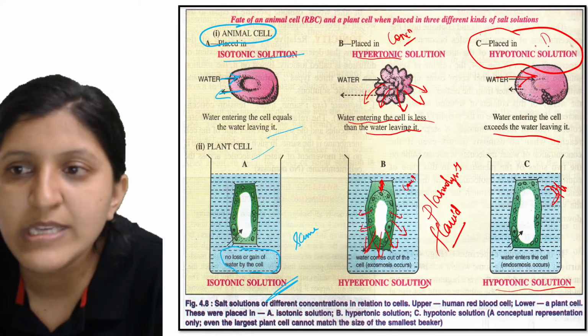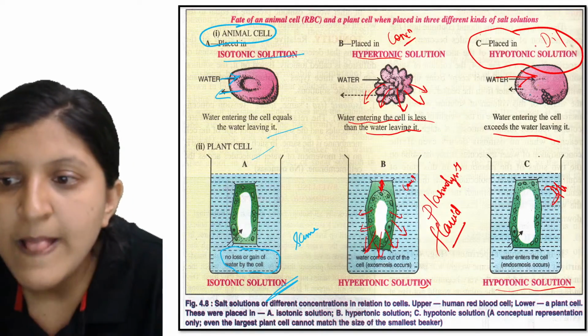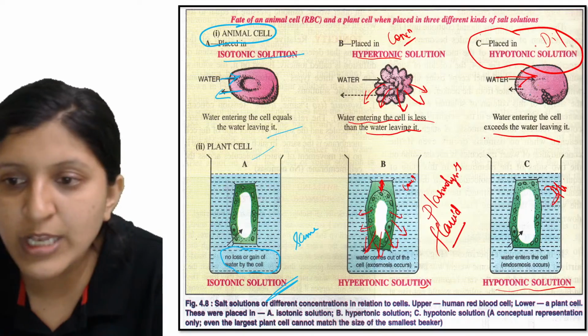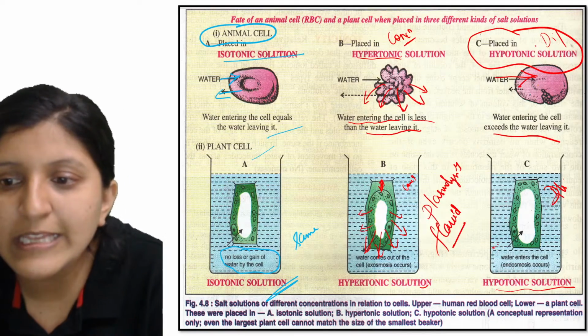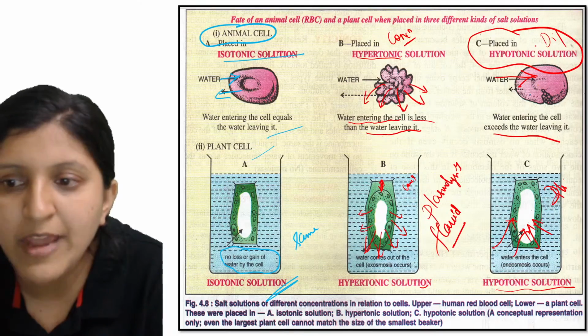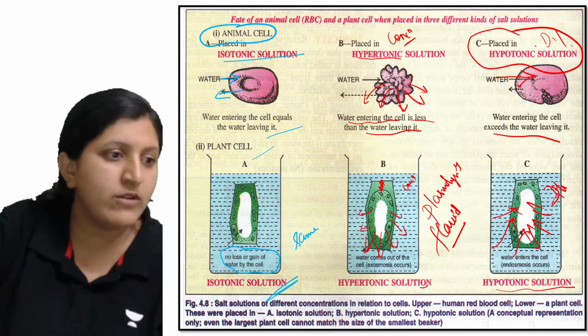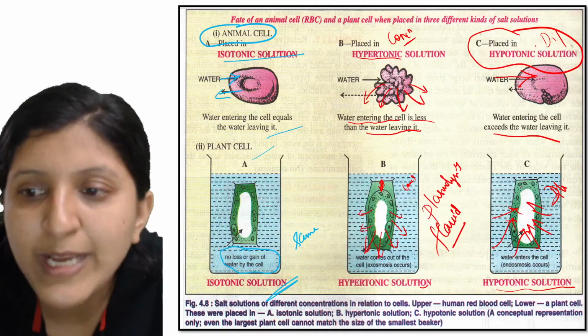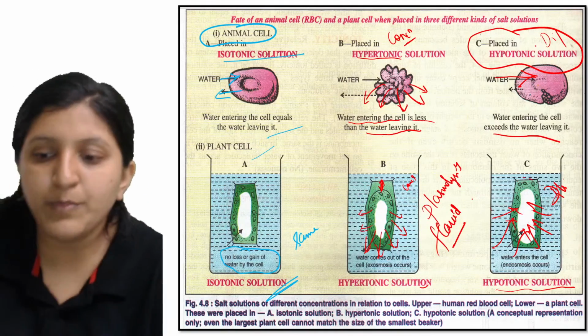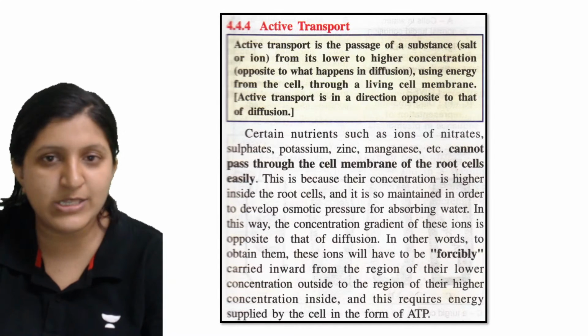So as a dilute solution is there, the water will start to move inside, from the region of higher concentration to the region of lower concentration. With respect to that, you can see that the turgor pressure is maintained again, and the wall is exhibiting its pressure, that is the wall pressure.